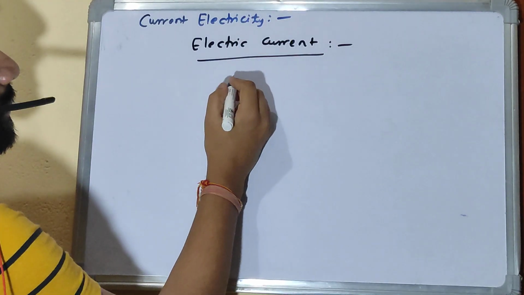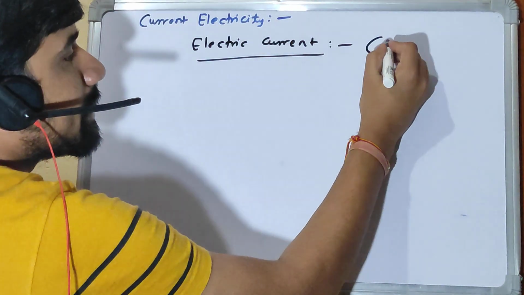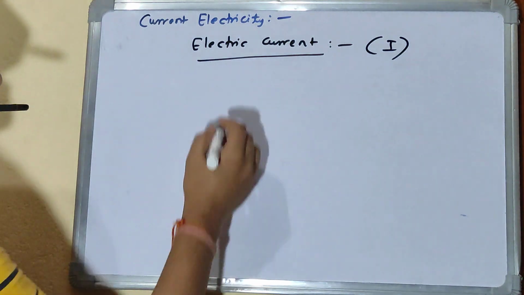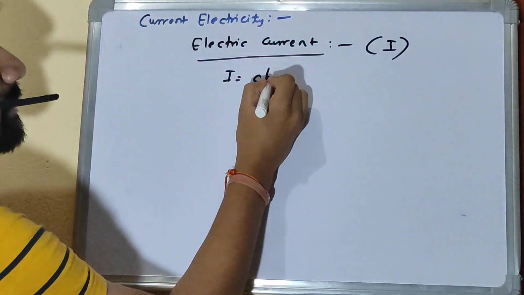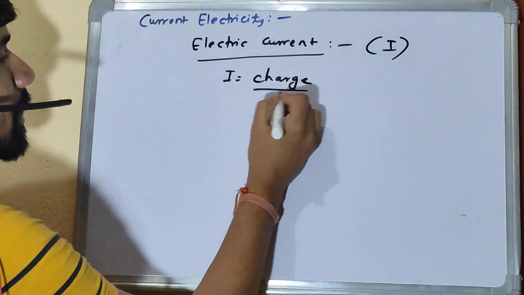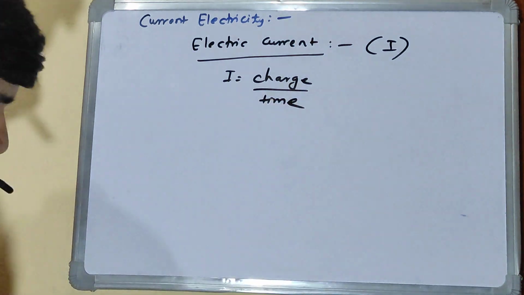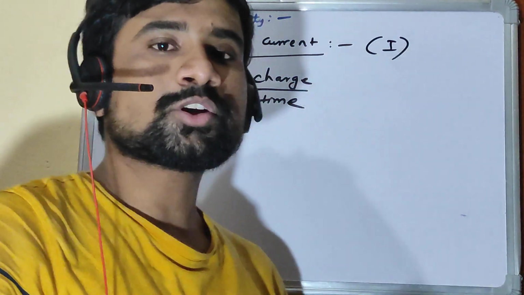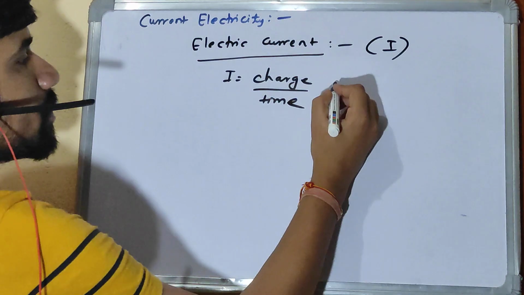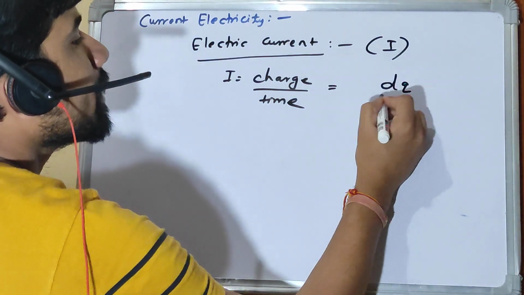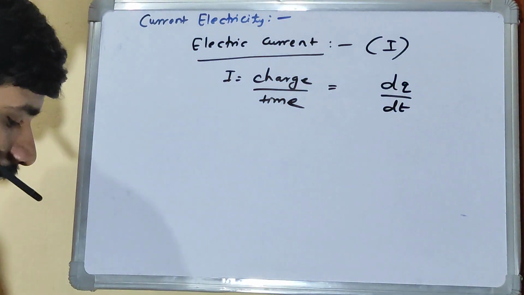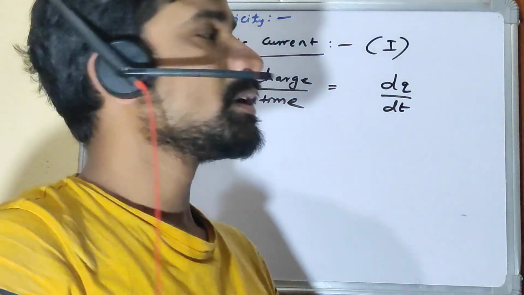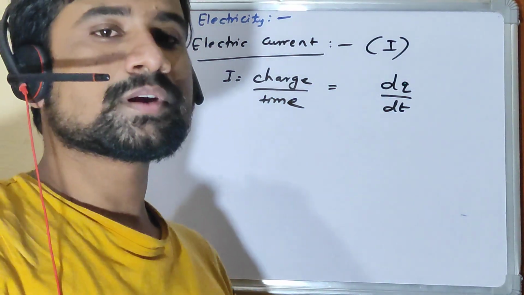Electric current is indicated by I. I is charge by time. If I talk about a small charge and small time, it is nothing but dq by dt. Current is the rate of change of charge with respect to time, right?